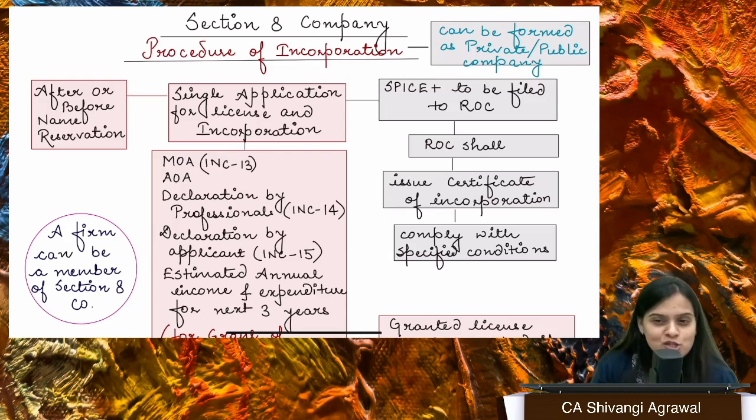Now, can Section 8 company be formed as OPC? The answer is no. See, there are only 3 ways how you can form a company. It could be private, it could be public, or it could be OPC. So when you're forming a Section 8 company, or when you're forming a government company, you can form the company as private or public, right? So if you are forming a Section 8 company, you could form the company as a private company or as a public company. It doesn't matter. It is as good as a private or a public company.